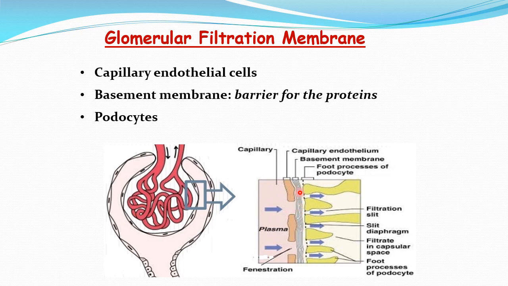And the important characteristic of these two layers, the endothelial cell layer and the basement membrane, is that they contain glycoproteins that are negatively charged. So substances present in the plasma that are negatively charged will find it difficult to pass through this membrane, because the anionic particles within the plasma will repel with the negatively charged protein present over both these layers. So, clear? These are the three important layers in the glomerular filtration membrane through which the plasma gets filtered and finally pours here.